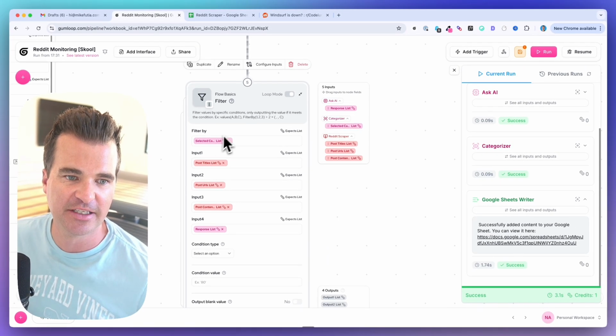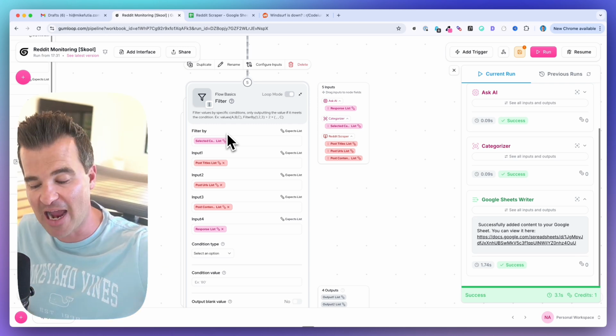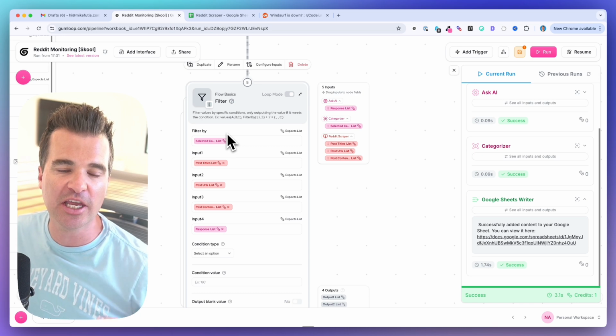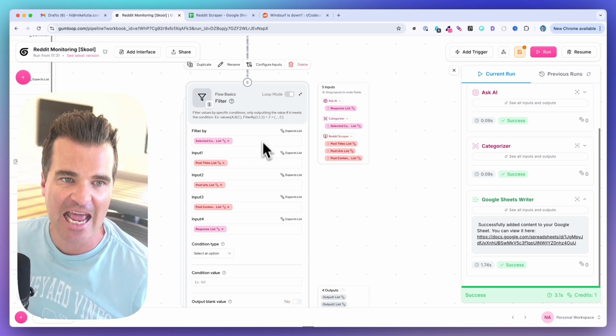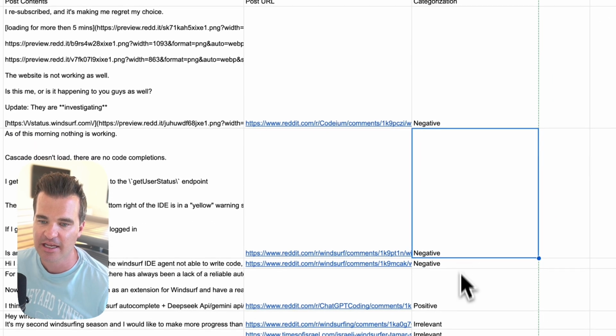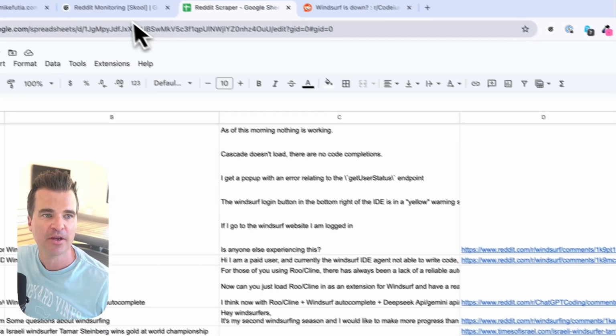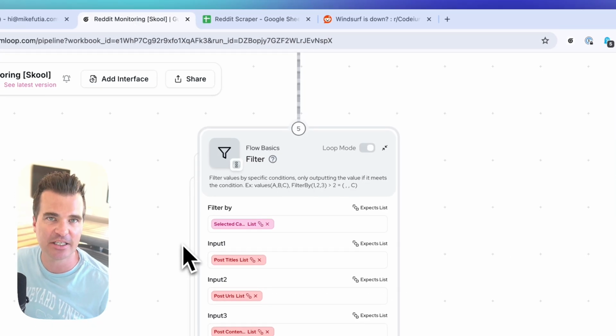So this filter is going to take in all of that data so it's able to pass it out to Gmail, but it's only going to flow through the negative sentiments, right? So any posts that have been categorized like this as negative, anything else positive or relevant or neutral is not going to be sent to us through Gmail.